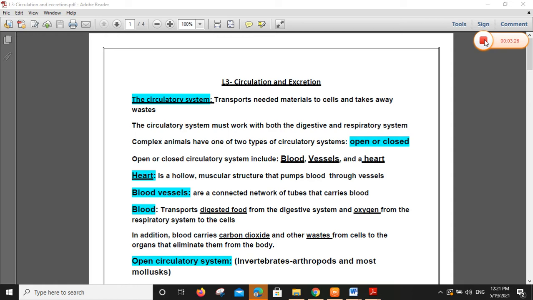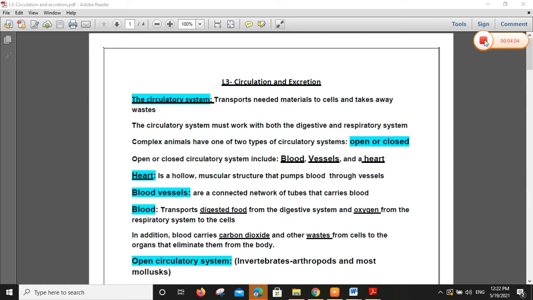Complex animals, like me, like vertebrates, all vertebrates are called complex animals. Complex animals have one of two types of circulatory system. When we spoke about the digestive system, we spoke about a simple digestive system for invertebrates and also a complicated digestive system for vertebrates. Also for the circulatory system, we have two types: open and closed circulatory system. What do I mean by open and closed?